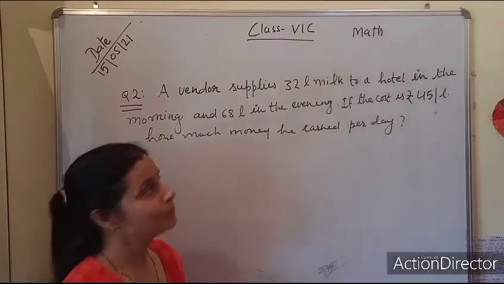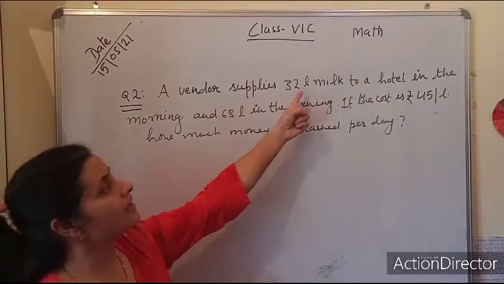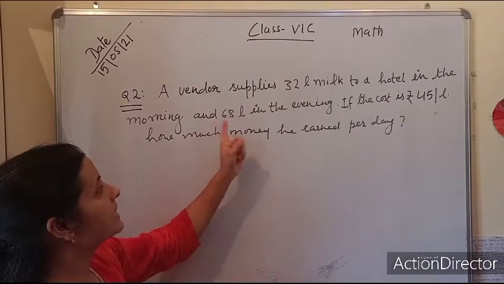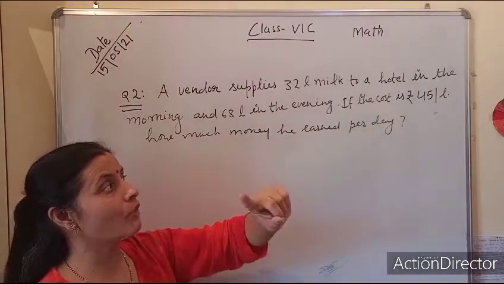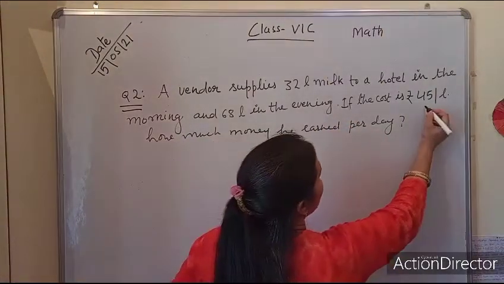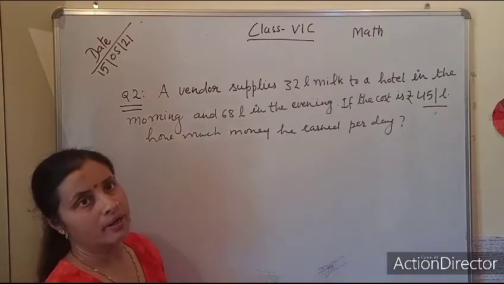Now come to the second question, which is: a vendor supplies 32 liter milk to a hotel in the morning and 68 liter in the evening. If the cost is rupees 45 per liter, how much money does he earn per day?